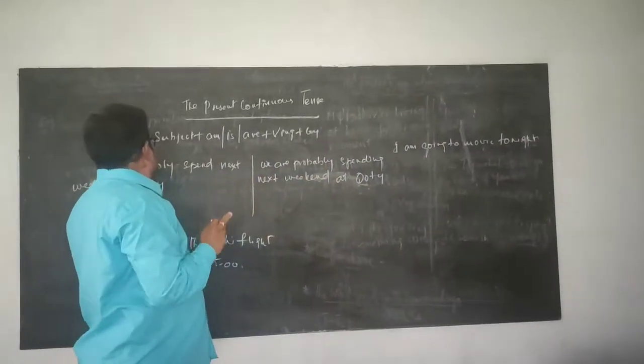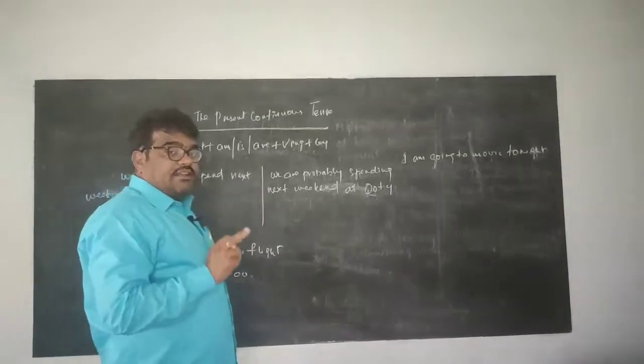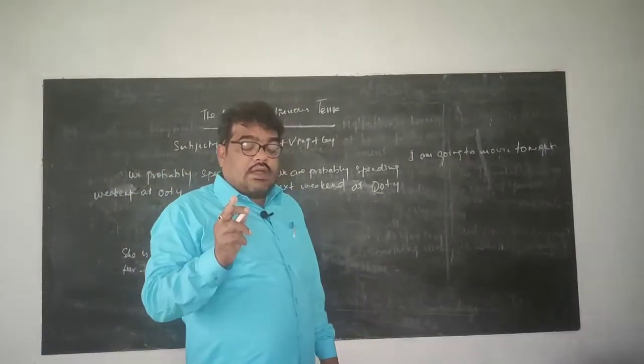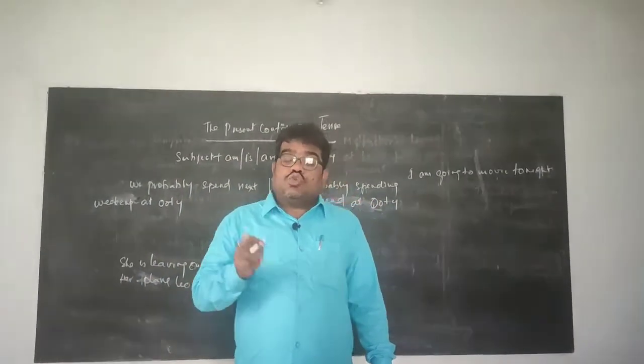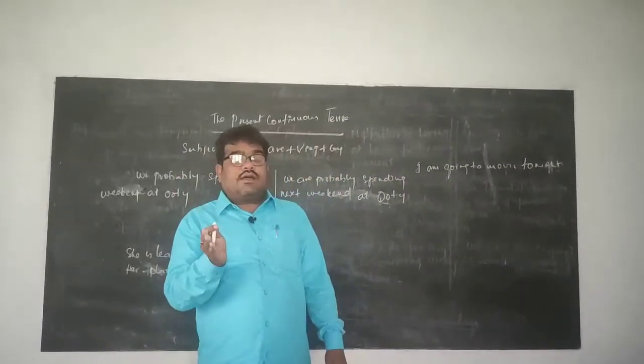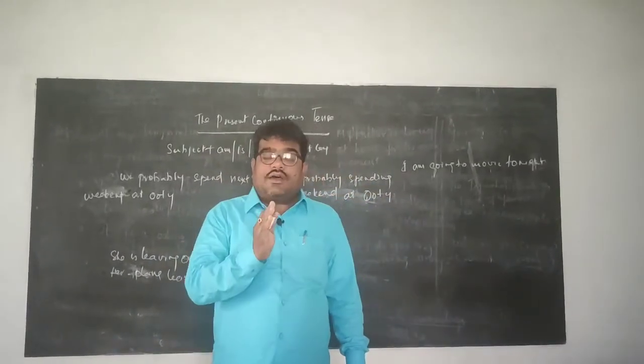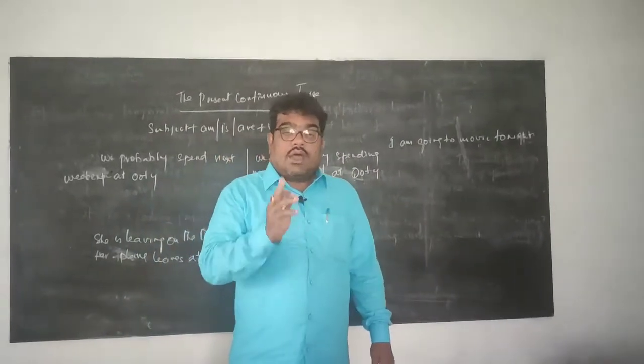Generally, you cannot use simple present tense every time to refer to the future. It is only used to refer to a timetable.